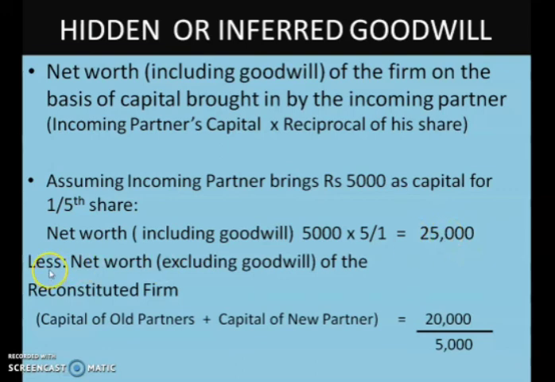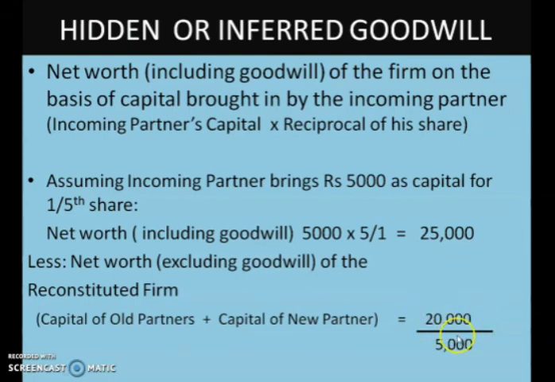The next thing is: less net worth excluding goodwill of the reconstituted firm. For this you use another formula: capital of old partners plus capital of new partner. The capitals of the old partners and the new partner will be given to you. When you add these two amounts, you get a sum, suppose it is 20,000.